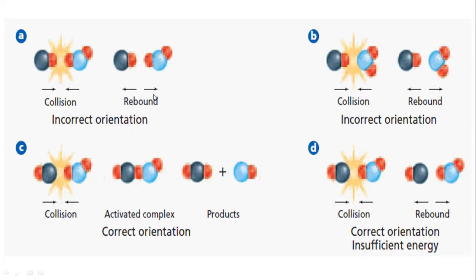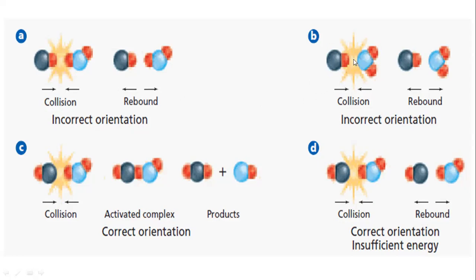So if there is no change before and after the collision, that means it is an incorrect orientation, because the molecules are not colliding with the specific orientation where they need to collide to convert to the product. So this is the incorrect orientation, and there is no conversion from the reactant to the product.